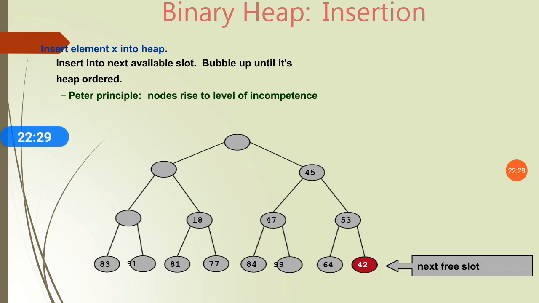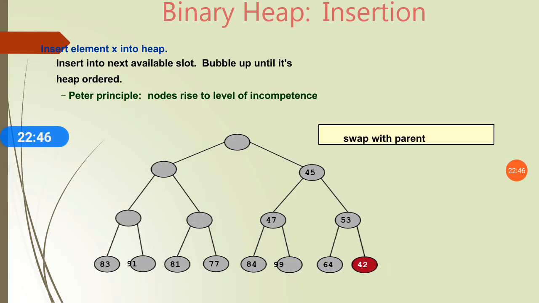So we have to bubble up this element until its heap order. Let's consider we have to insert 42. So we insert 42 in the next free slot. Then we have to check which property or which order this heap follows, max heap or min heap.